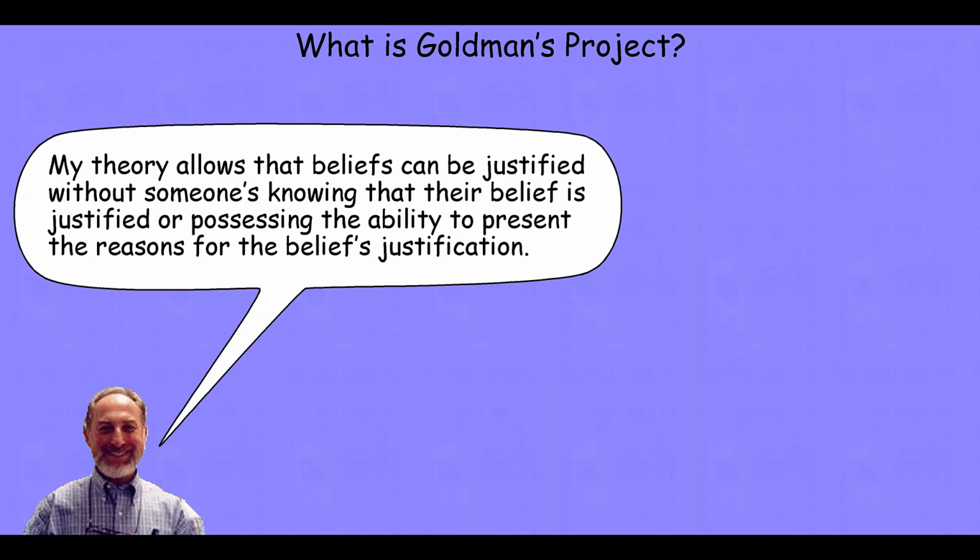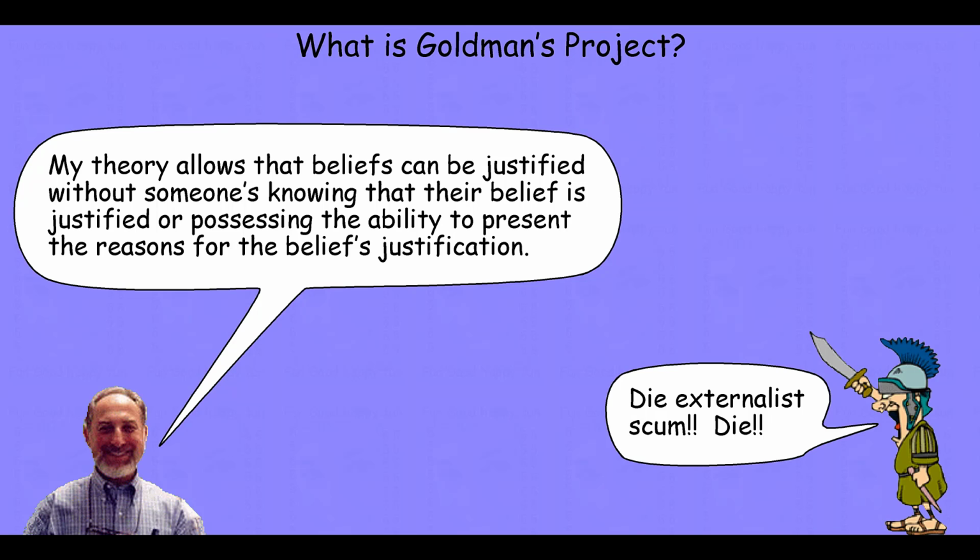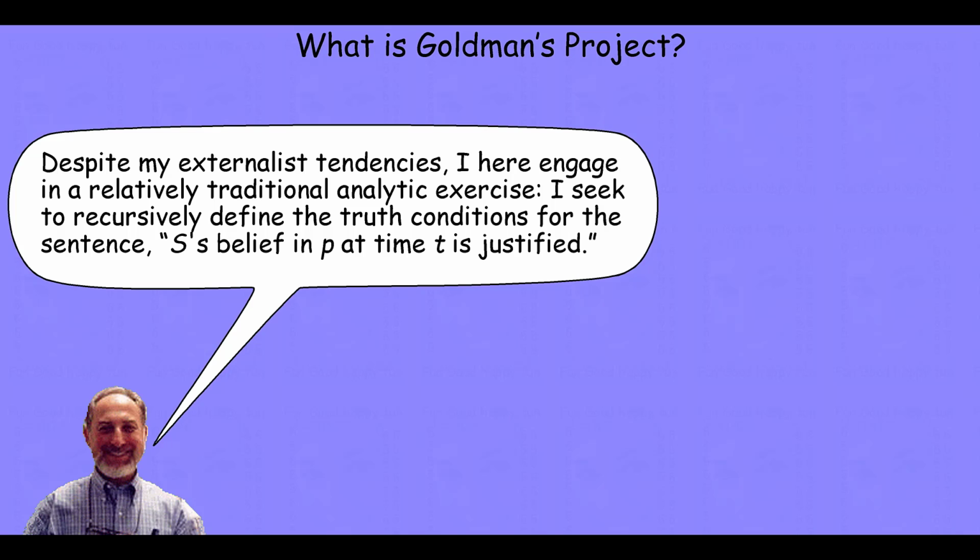It just needs to be there. This makes Alvin an externalist on Bonjour's account, really not even an epistemologist as far as Bonjour is concerned. Despite these externalist tendencies, he's going to engage in a relatively traditional analytic exercise. He's going to seek to recursively define the truth conditions for the sentence form "S's belief in P at time T is justified." Now, I don't know how many people actually utter sentences of this form, but the idea that's embodied by that sentence, the reasons why you might say that that sentence is true, that's what he's really after.